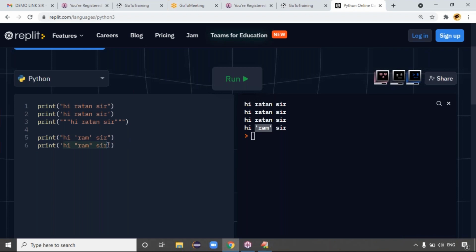Next one, guys. "Hi Ram sir, we got the value." Here the message is in double quotes. If the string is in single quotes, in the middle, if you want, you can put double quotes, right? That's it. So in the first case you got single quotes, in the second case you got double quotes, right?